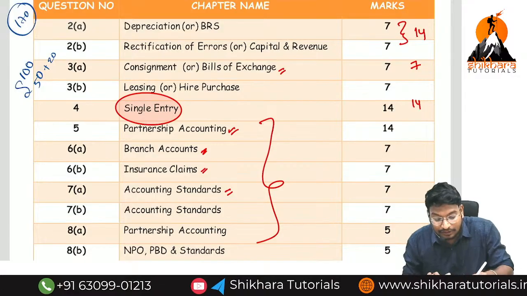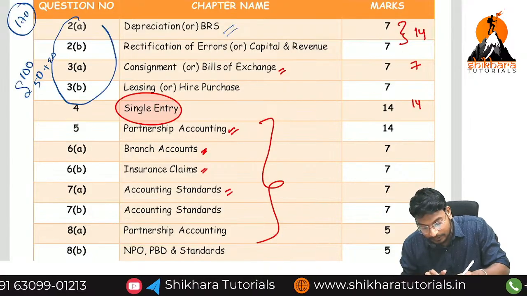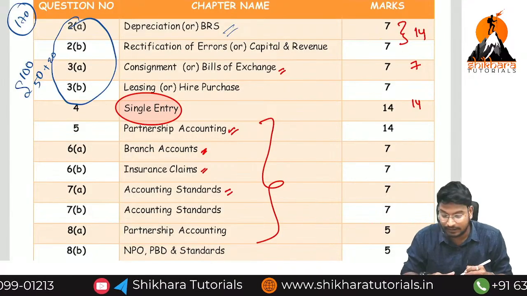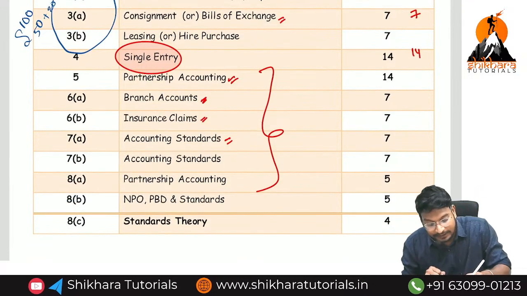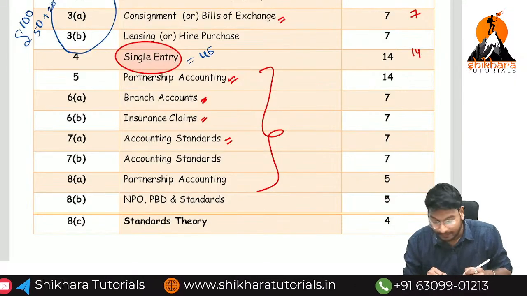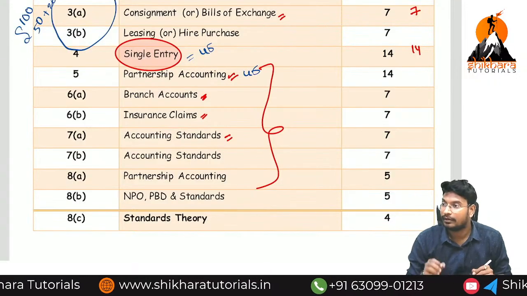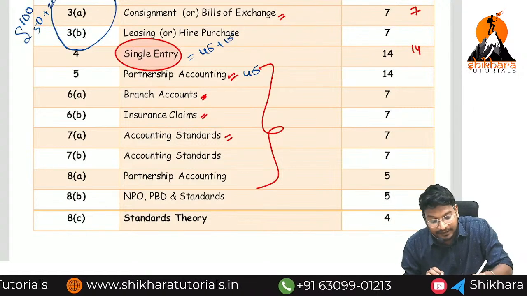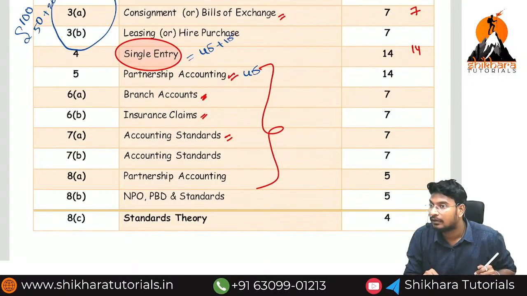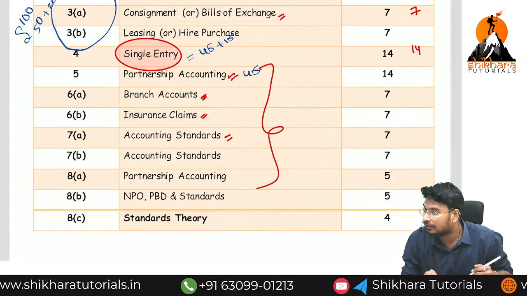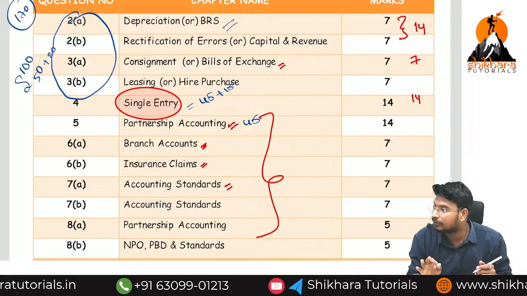If you neglect these topics while going to the examination, that means you will totally leave the second question and third question. Remaining 5 questions you need to write. For partnership, minimum 45 minutes, or a student will take an extra 15 minutes. That means totally 2 hours will be completed only for single entry and partnership. When will we write the remaining questions? Are you getting my point? So you should not neglect question number 2 and question number 3.